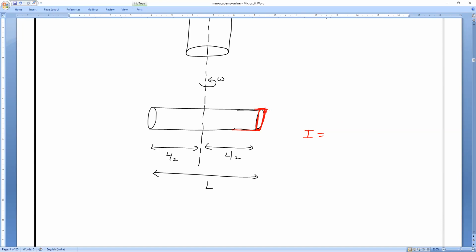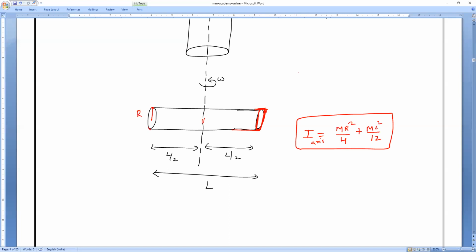For those not finding it, I'll write it: MR square by 4 plus ML square by 12. We have done it, verify it. Quickly check your notebooks, you will find it.